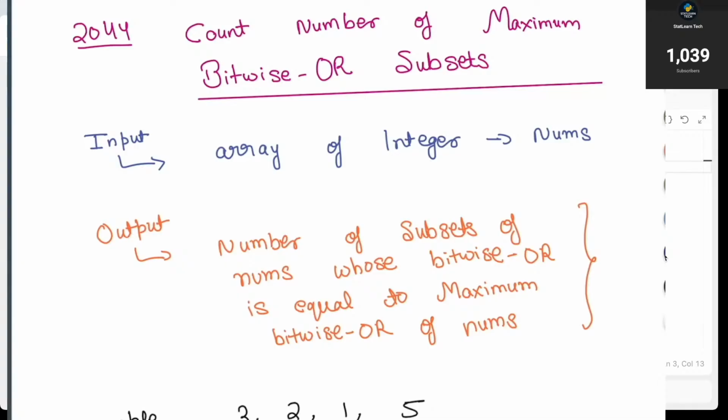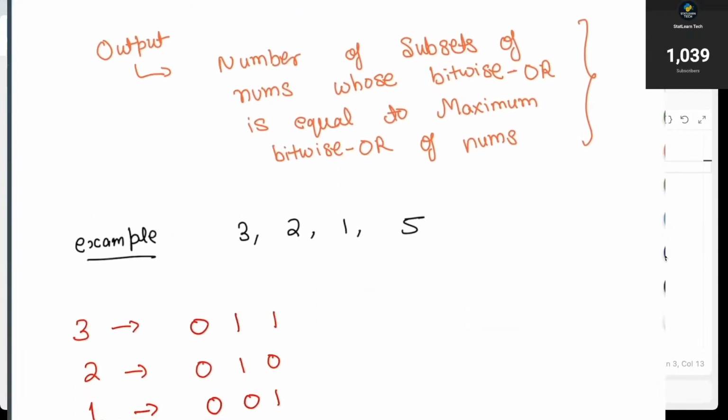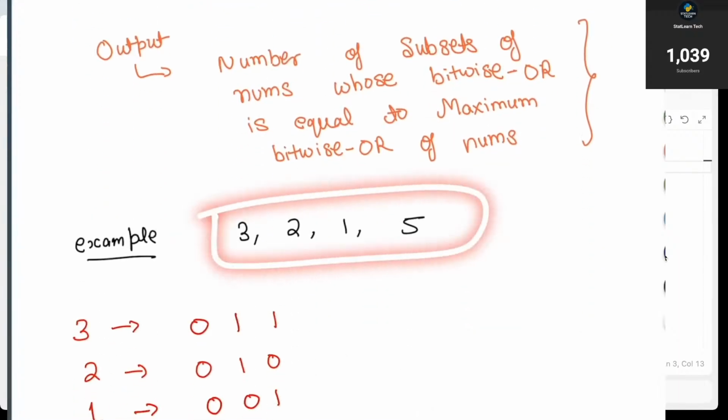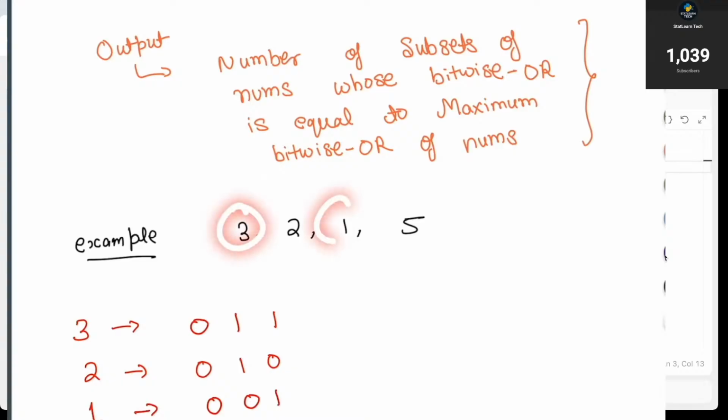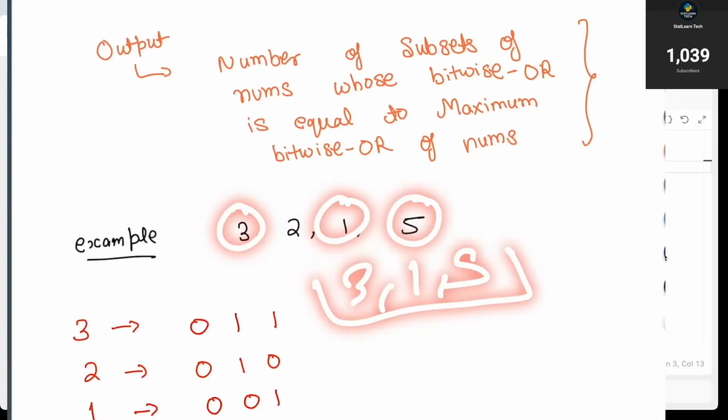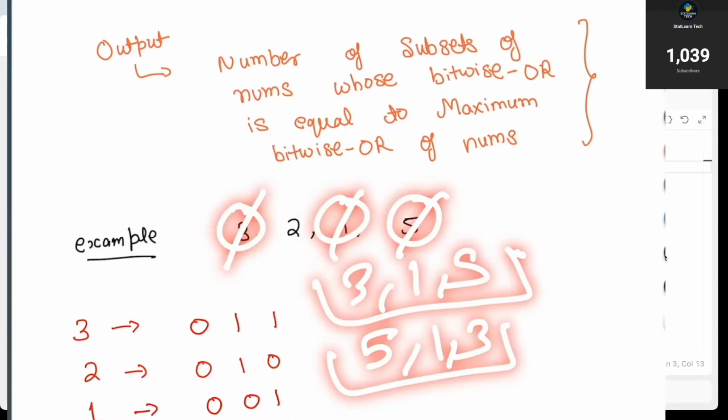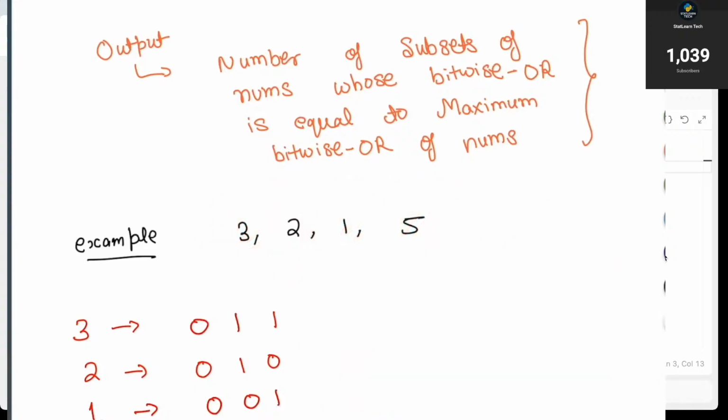So I am talking about the subset. From a given array, let's say the array is 3 comma 2 comma 1 comma 5, you can select any elements and call it a subset. The thing is, you cannot select the same set of elements two times. For example, if I selected 3, 1, 5, I cannot say 5, 1, 3 is another subset. Both are the same subset because they are made with the same elements.